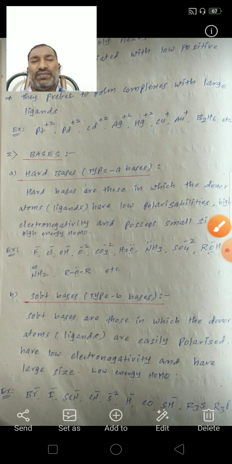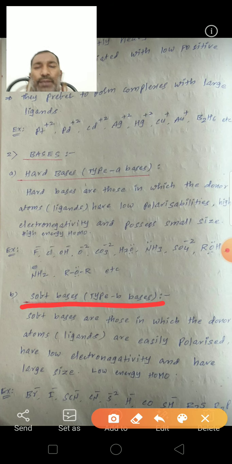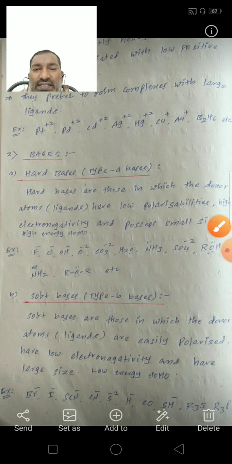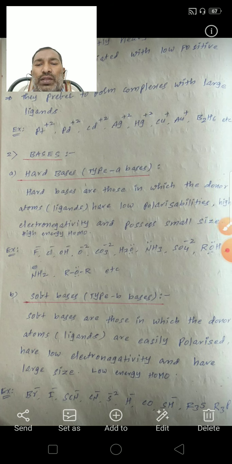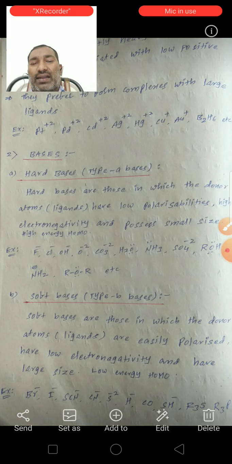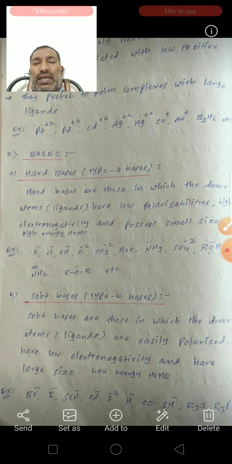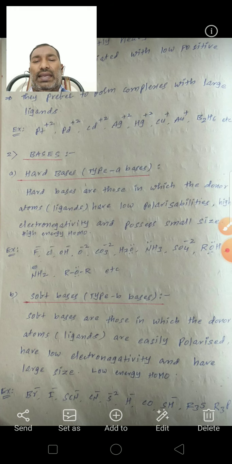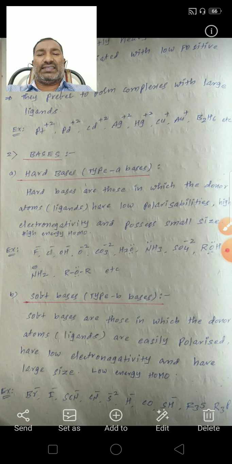So the second one is the soft bases. These soft bases belong to the type B bases. See, what is the definition of these soft bases? Soft bases are those in which the donor atoms or ligands are easily polarizable, have low electronegativity, have large size, and have low energy HOMO orbitals. So these are the characteristics of the soft bases.